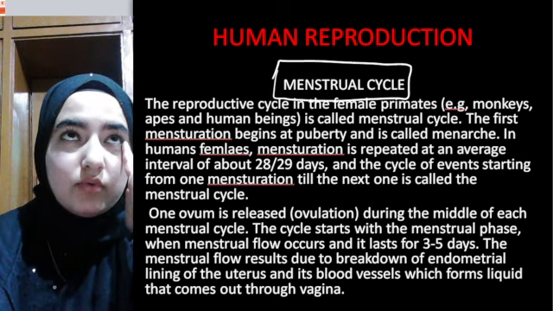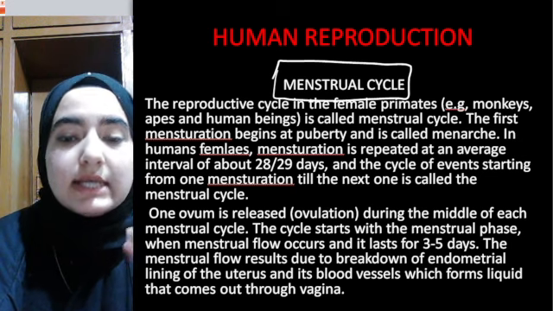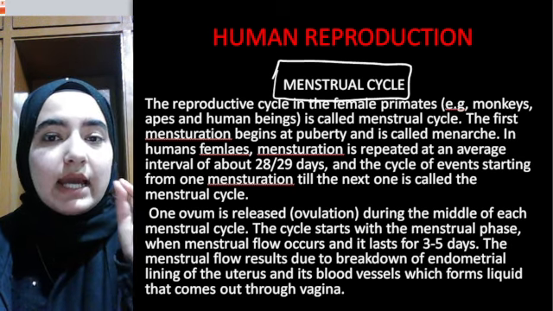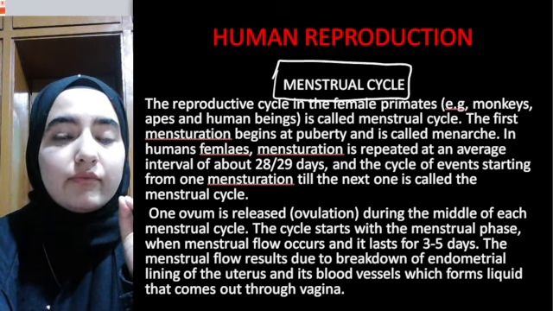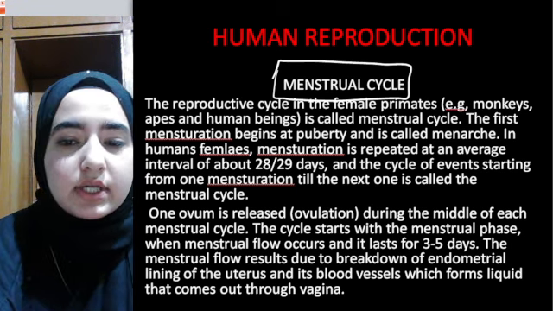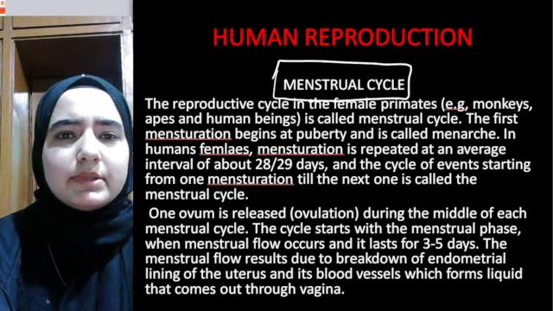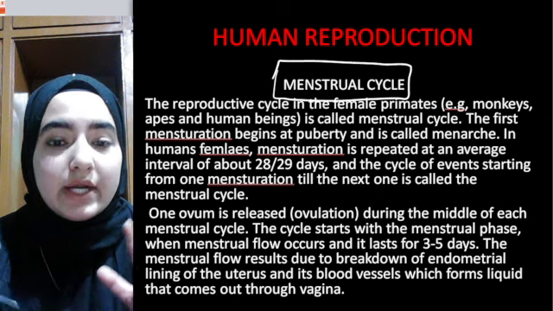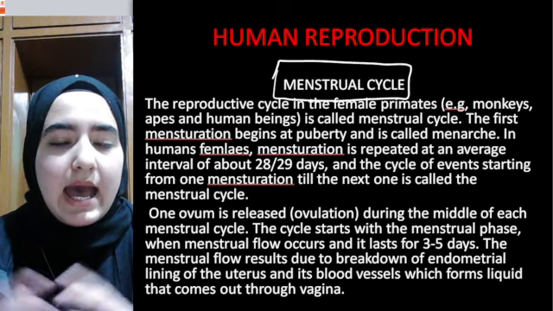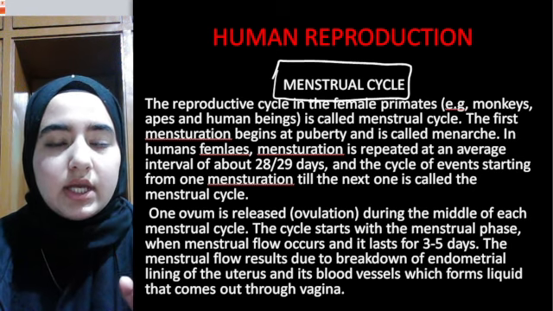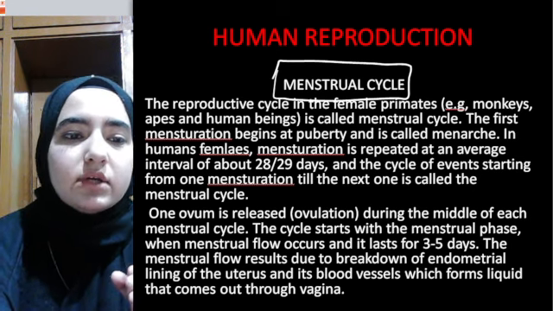How does menstrual flow occur? It occurs because of the breakdown of endometrial lining. Endometrium is the innermost lining of the uterus. Menstrual flow results due to the breakdown of endometrium lining of uterus, and blood vessels form liquid that comes out through the vagina.